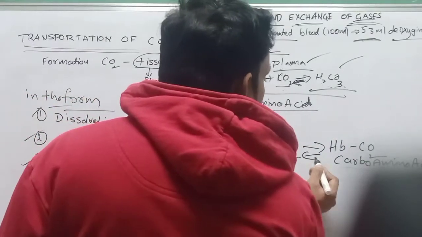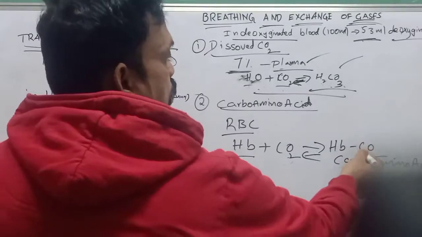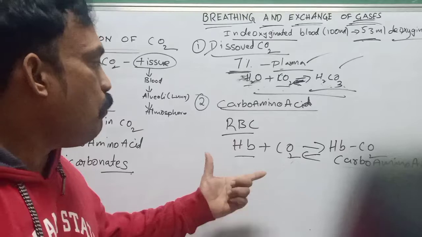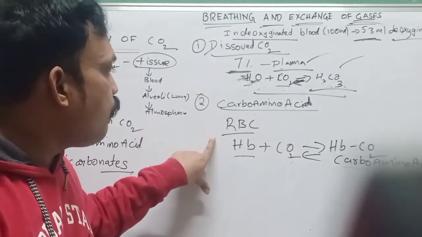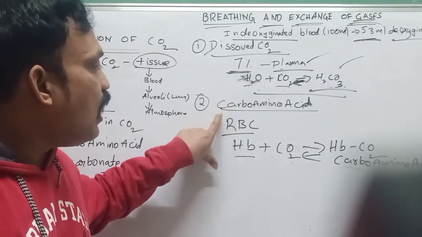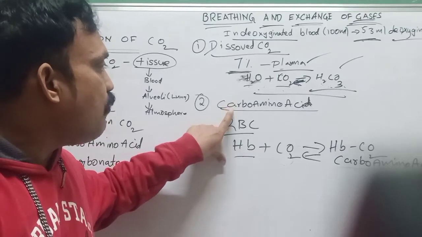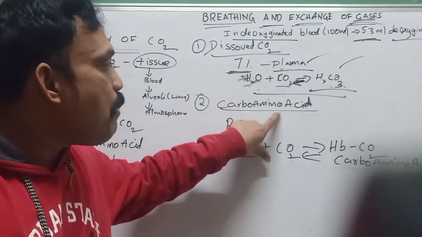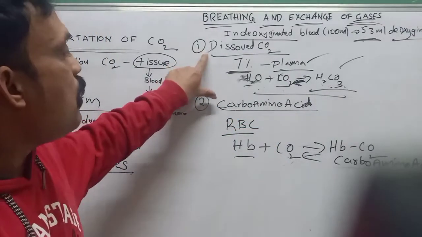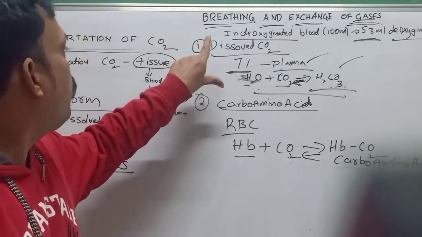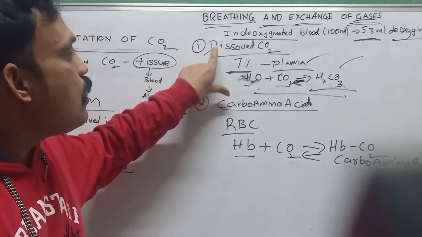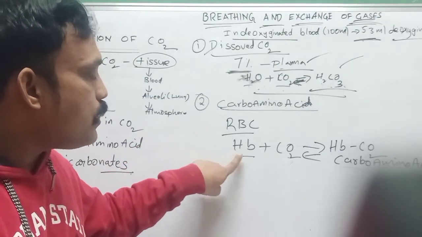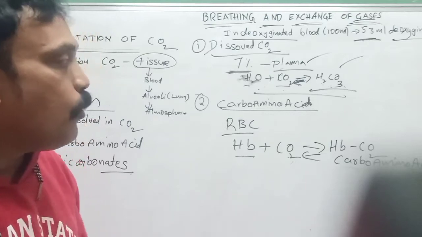Okay. In the lungs, the carbon dioxide diffuses out into the lungs, and the hemoglobin remains in the blood. That means the second form of transport in our blood is as carbaminohemoglobin. In the first form, it is transported as dissolved carbon dioxide in plasma. In RBC, carbon dioxide combines with hemoglobin and forms carbamino compounds.